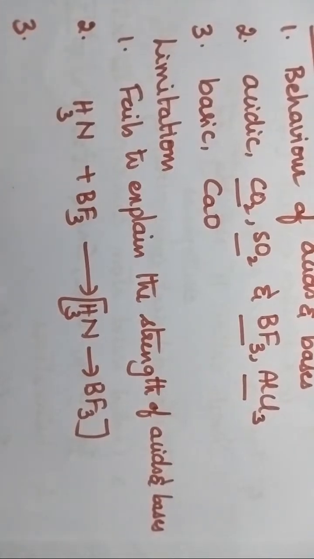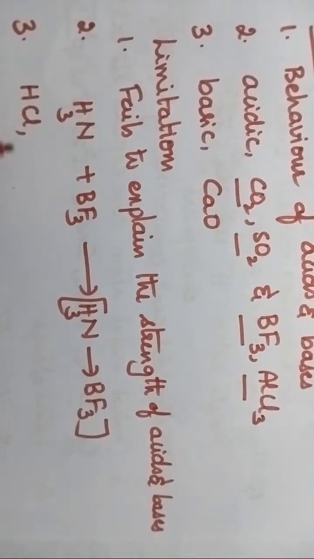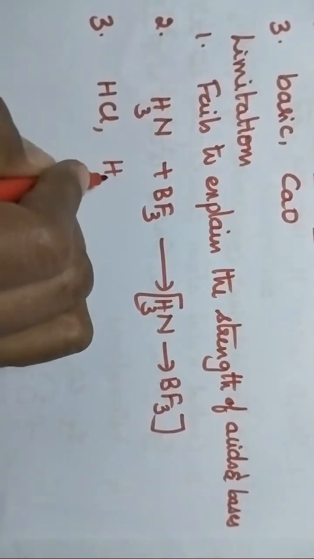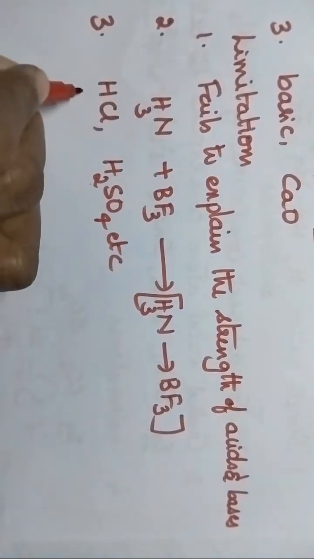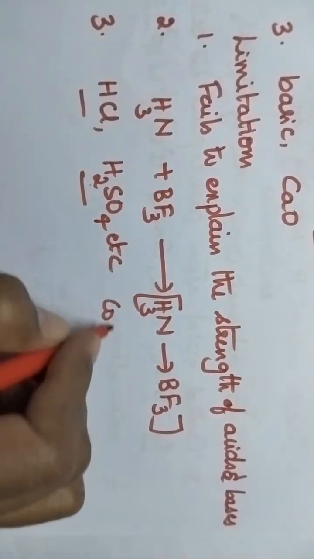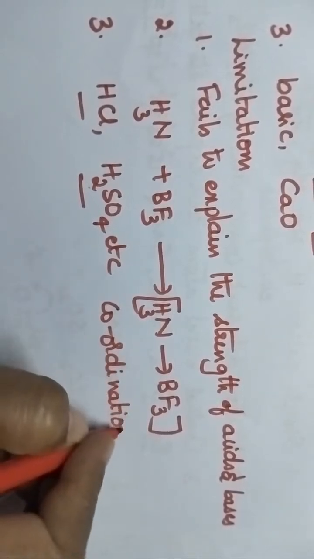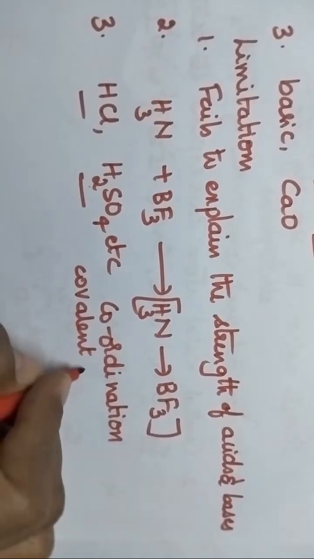In general, acid-base reactions do not involve the formation of coordination covalent bond. Especially we know common acids such as HCl, H2SO4, etc. These substances will not form coordination covalent bond, so it is also against Lewis principle.